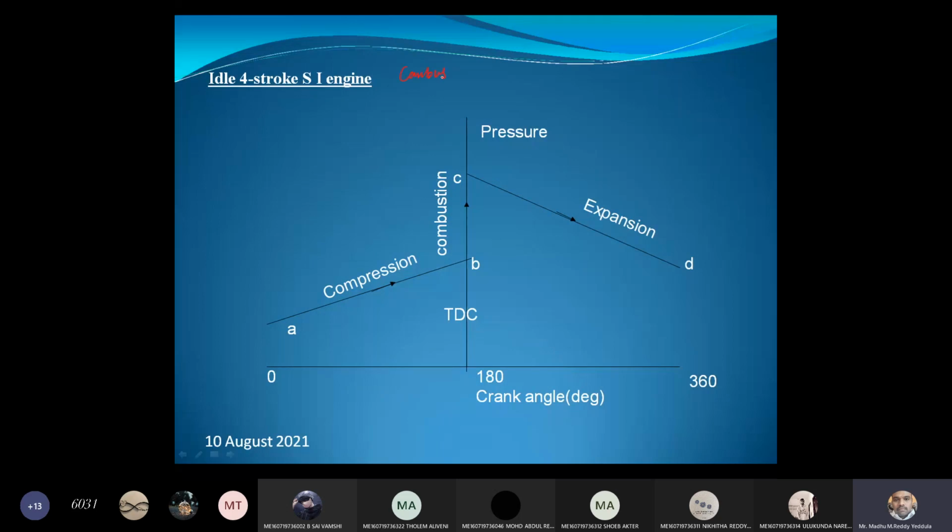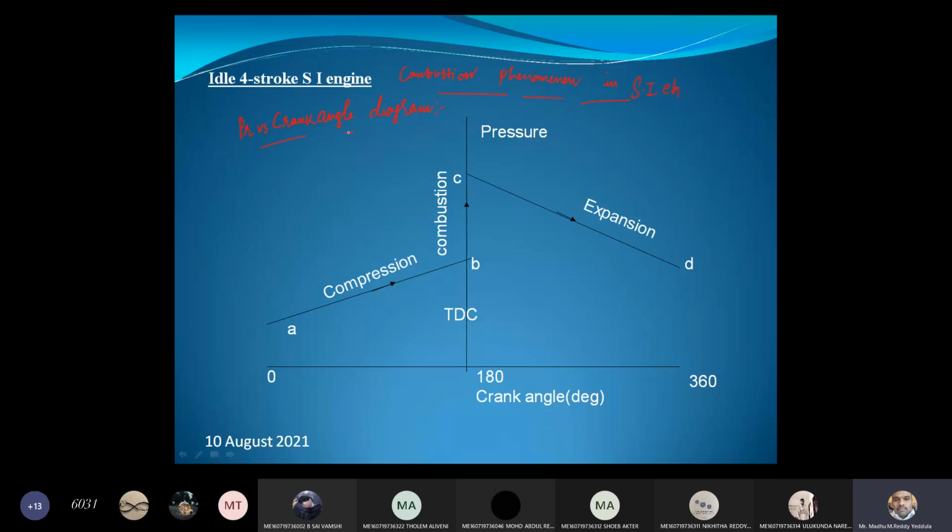Now, the ideal four-stroke SI engine combustion phenomenon, according to the theoretical one. What does this combustion phenomenon in an SI engine show? It is nothing but the pressure versus crank angle diagram. We are going to plot the pressure versus crank angle diagram.